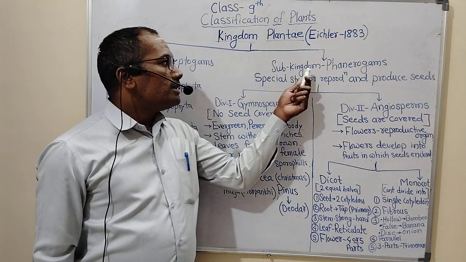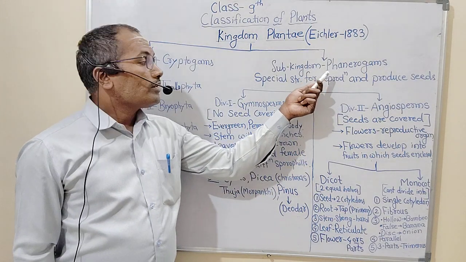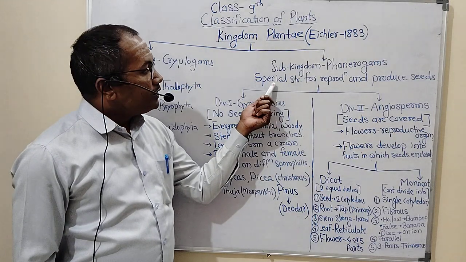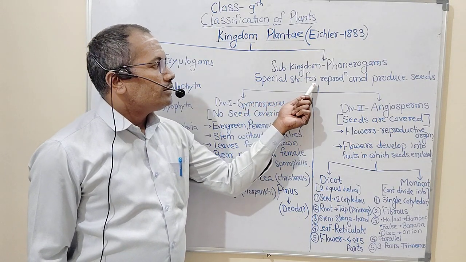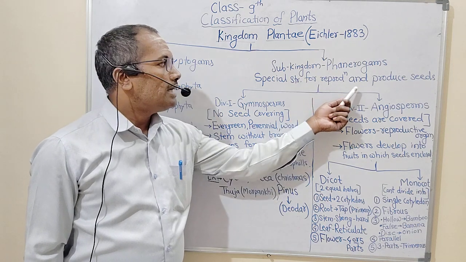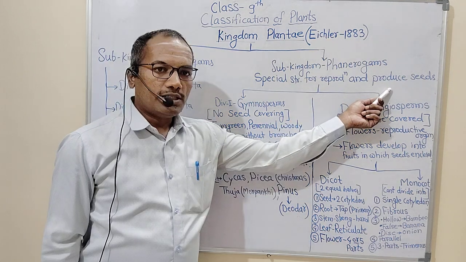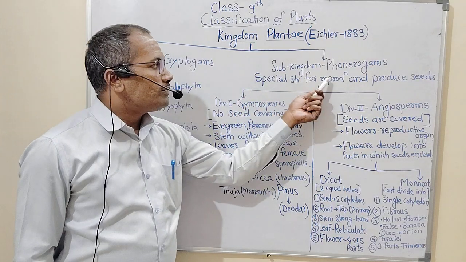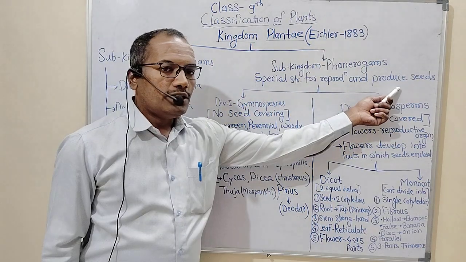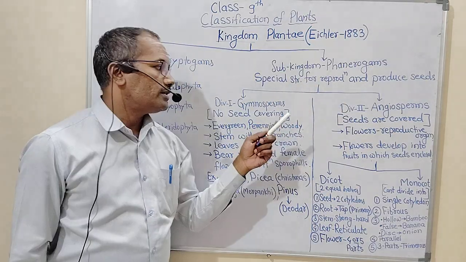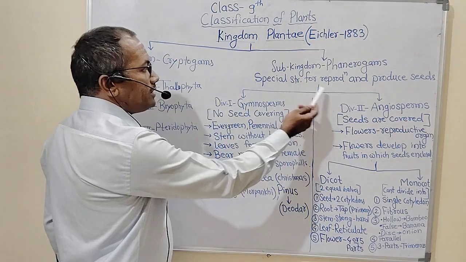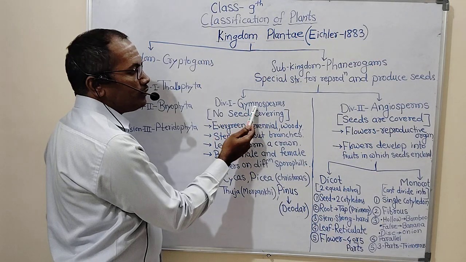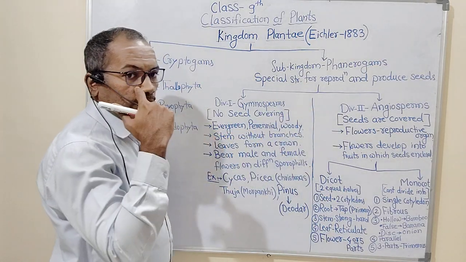Now, today's part is subkingdom Phanerogams. Phanerogams are such kind of plants which develop special structures for reproduction purpose, and they also produce seeds. So the plants that possess special structures for reproduction and can produce seeds are called phanerogams. So phanerogams are further divided into two divisions, that is gymnosperms and angiosperms.